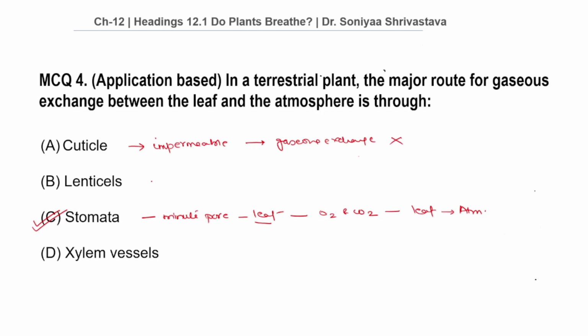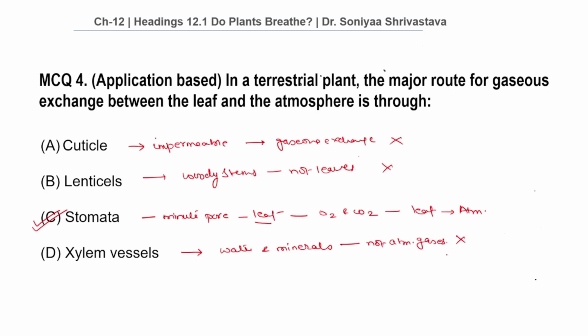Because lenticels facilitate gaseous exchange mainly through woody stems, not leaves. Therefore, this is also the wrong option. Why not xylem vessels? Because xylem transports water and minerals, not atmospheric gases. Therefore, this is also the wrong option.